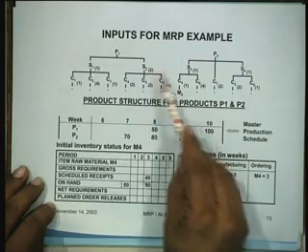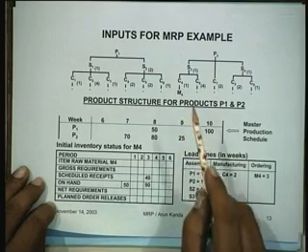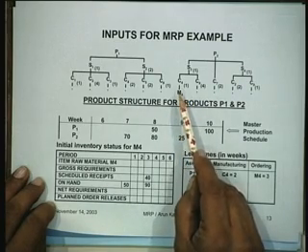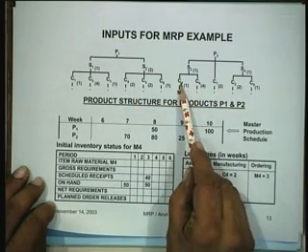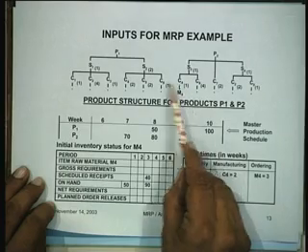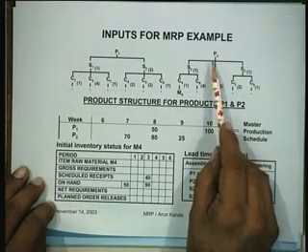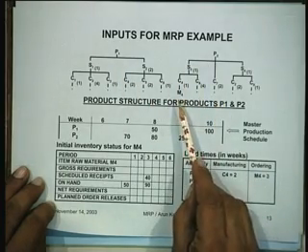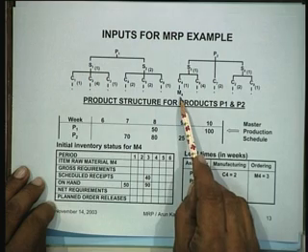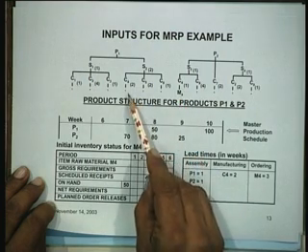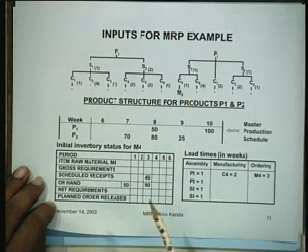Now our basic idea is that once we have determined the requirements for S2 and S3, we would like to find out the requirements for C4, which is this component which is common to two different products, and at the same time we would then want to determine the material M4 which will be occurring here as well as here.